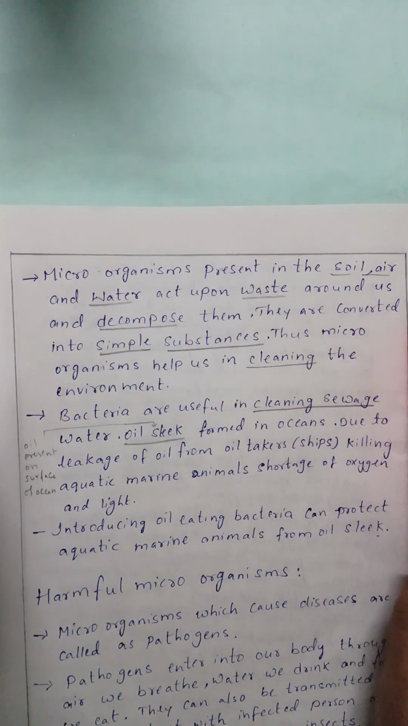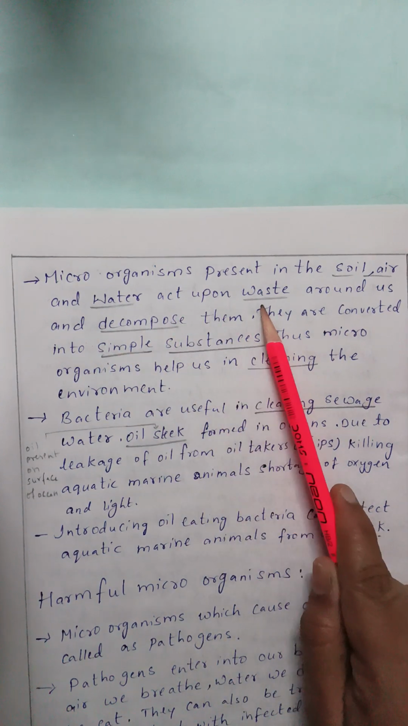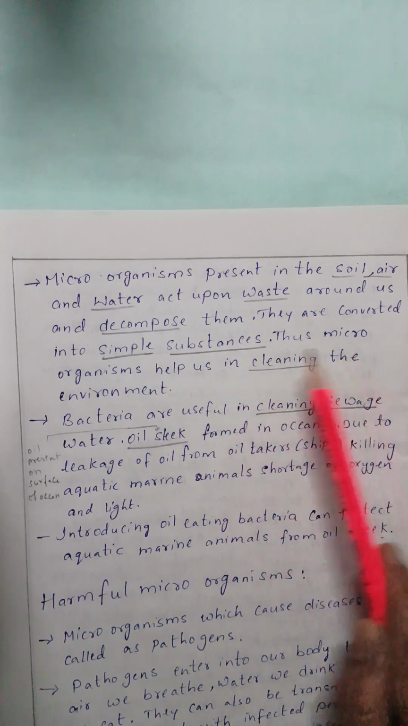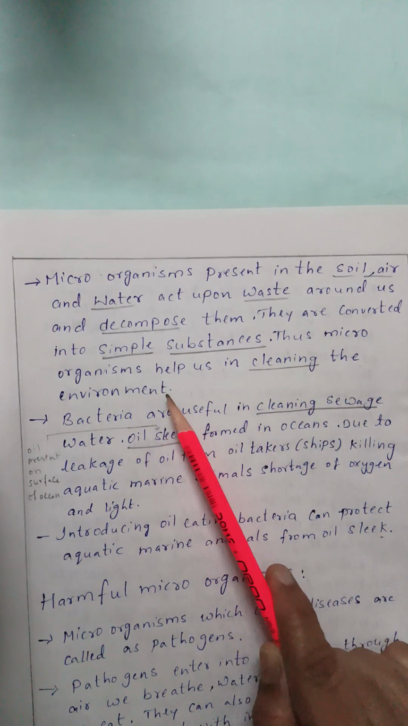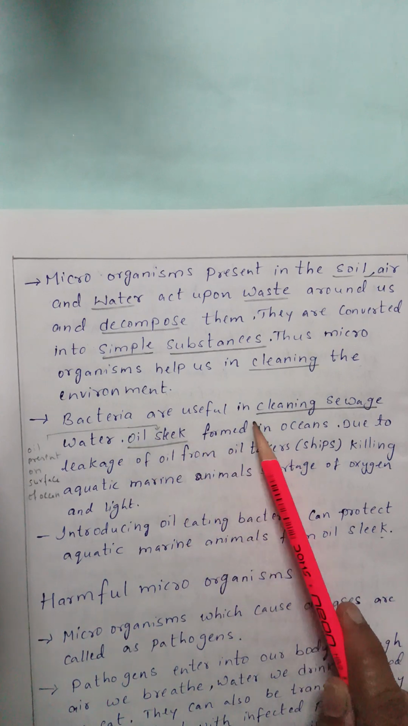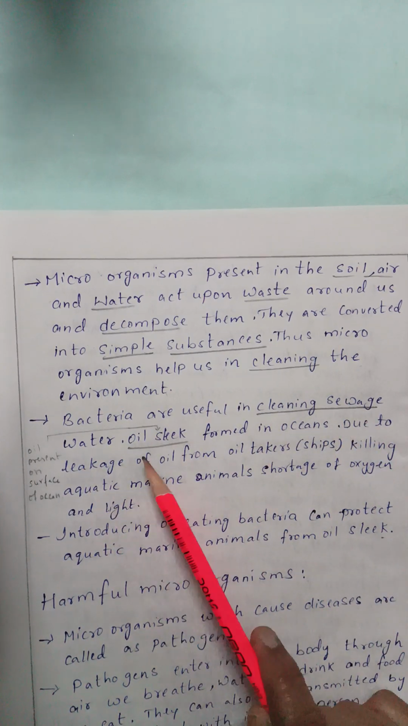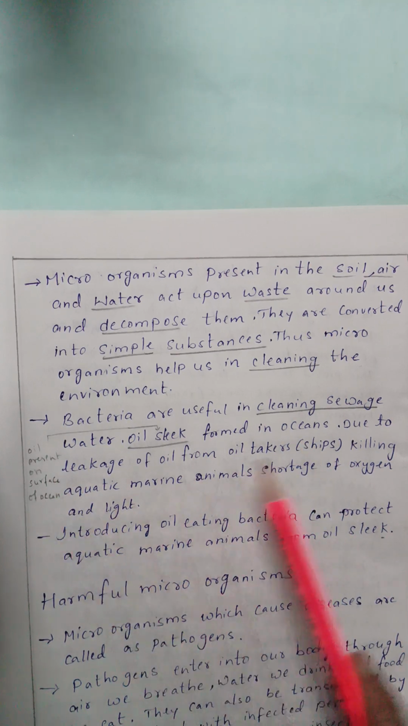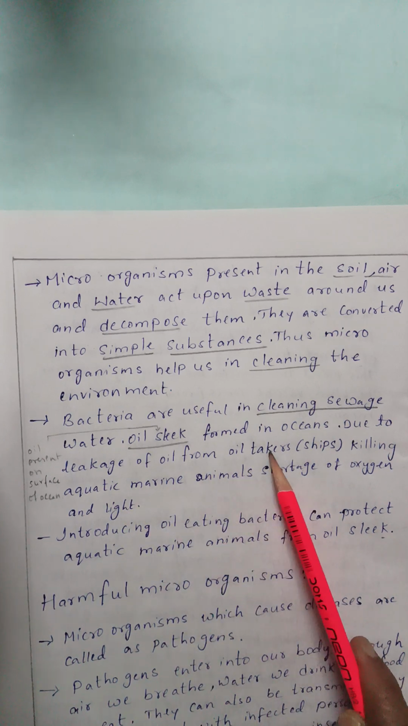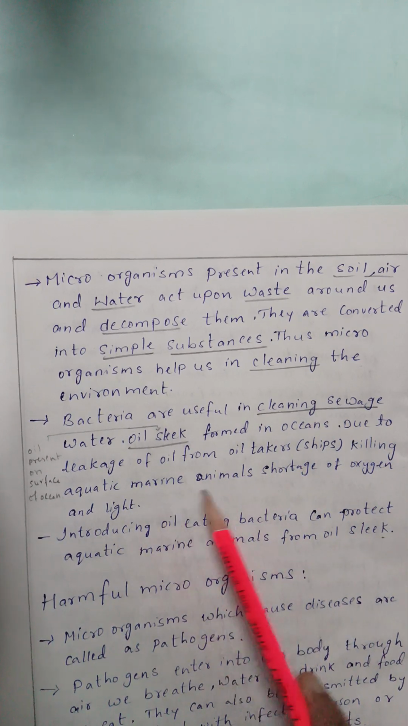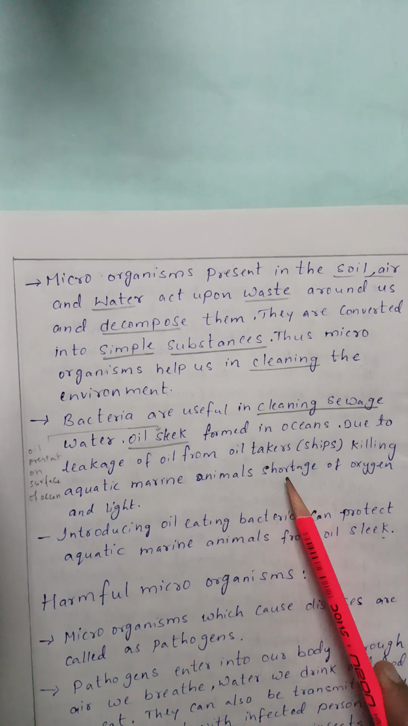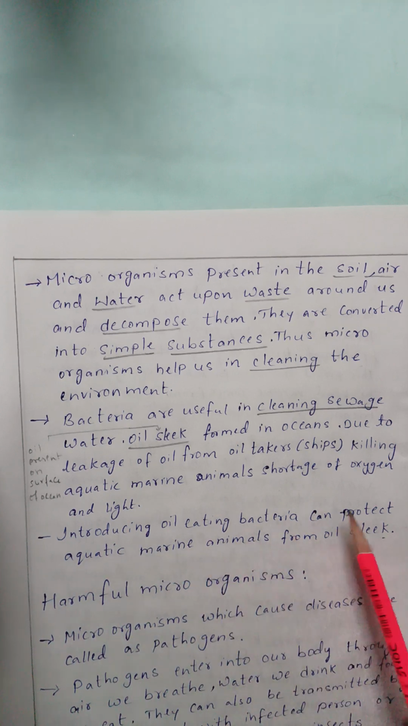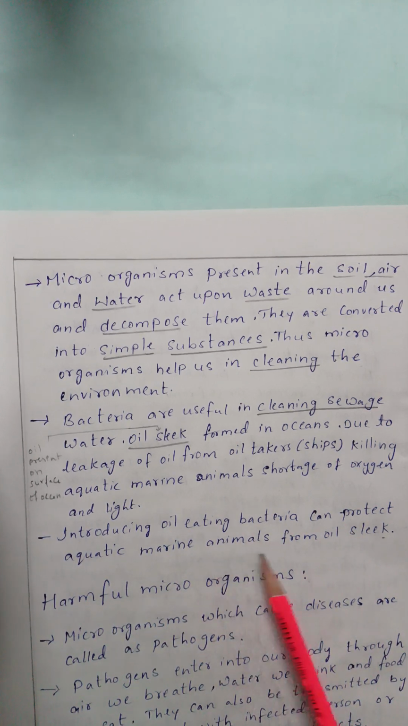Microorganisms present in the soil, air and water act upon waste around us and decompose them. They are converted into simple substances. Those microorganisms help us in cleaning the environment. Bacteria are useful in cleaning sewage water. Oil leaks are formed in oceans. It means oil present on the surface of the ocean due to leakage of oil from the oil tankers, killing aquatic marine animals. It causes a shortage of oxygen and light. Then introducing oil-eating bacteria can protect aquatic marine animals from oil leak.